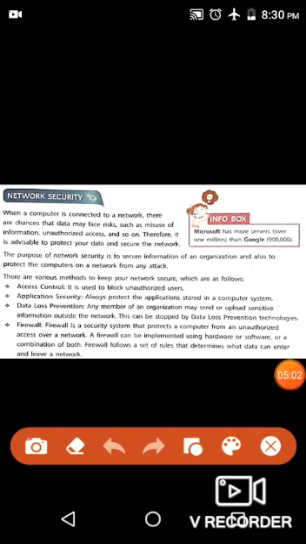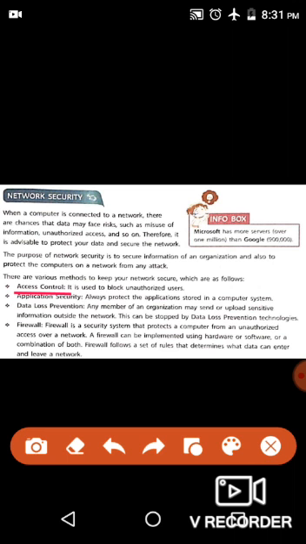There are various methods to keep your network secure, which are as follows. First one is access control. It is used to block unauthorized users. It means we can block our unauthorized or unknown users. Second is application security. Always protect the applications stored in a computer system.